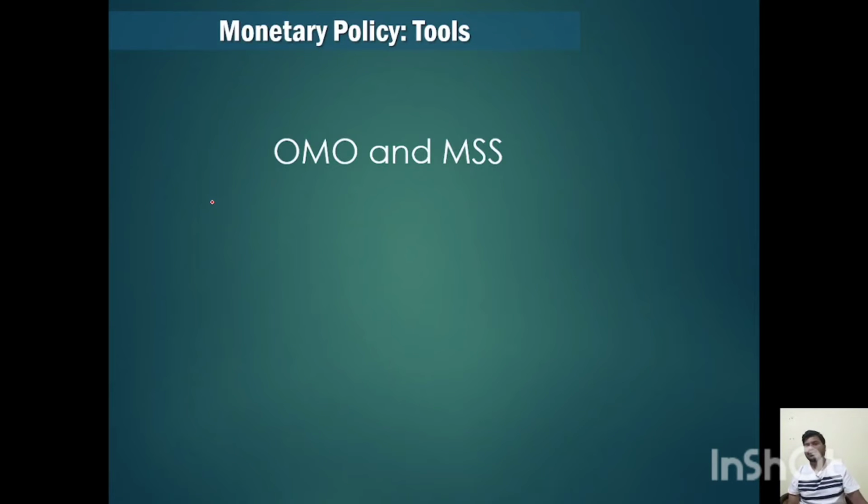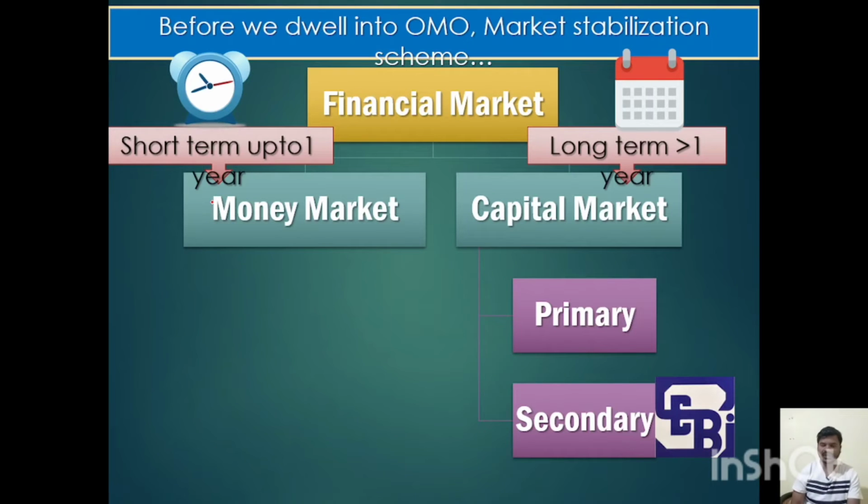Now we will see what OMO and MSS are. OMO is open market operations, and MSS is market stabilization scheme. Before going into that, we have to know the basics about the financial market and how it works. Whenever the government or any company wants money for a short time, that is less than 1 year, then it has to approach the money market, where treasury bills will be there.